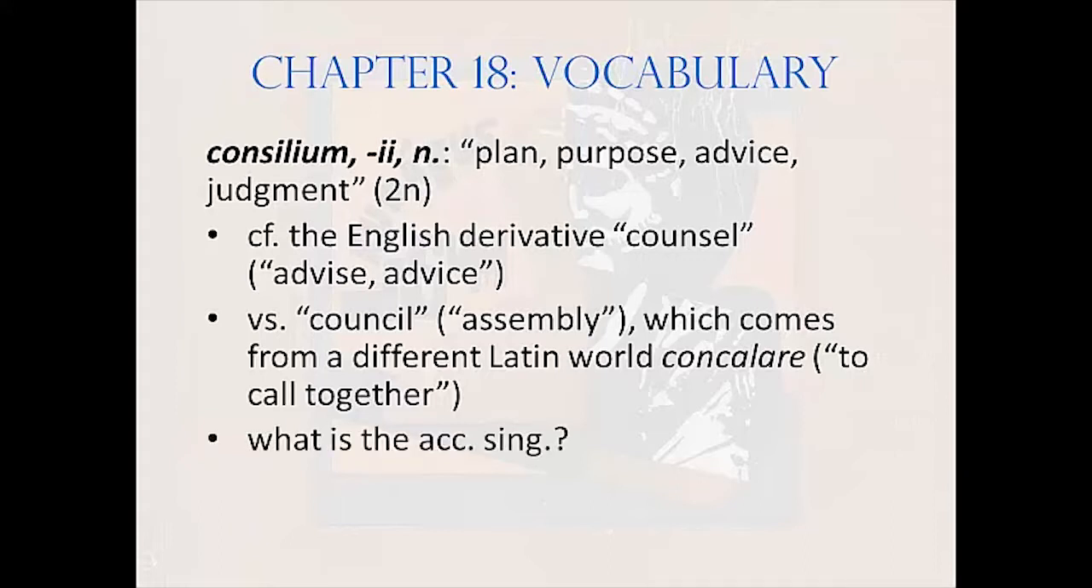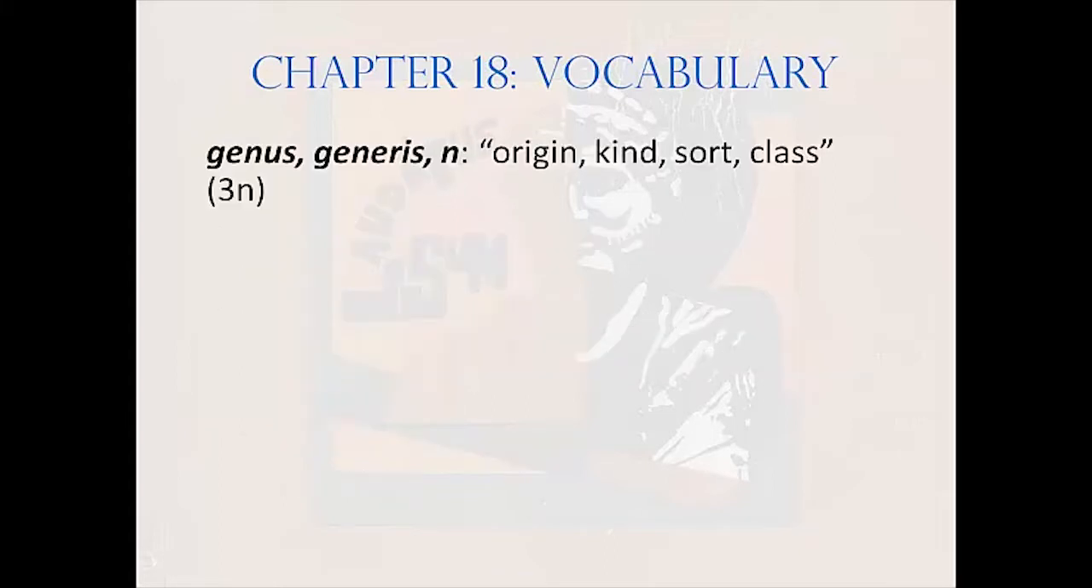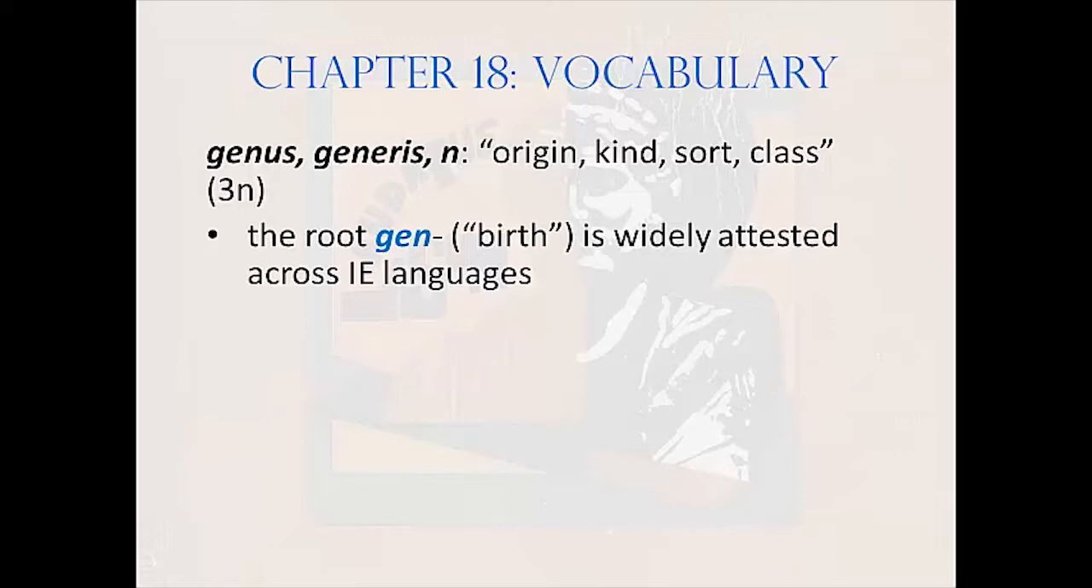What would be the accusative singular of consilium? Yeah, that's right. Consilium. It's neuter. The next word is genus, generis, neuter, meaning origin, kind, sort, or class. It's a third declension neuter. The root gen means birth. It's a root that's widely attested among Indo-European languages. And because of that, English has a number of derivatives from Latin and Greek which exhibit this root.